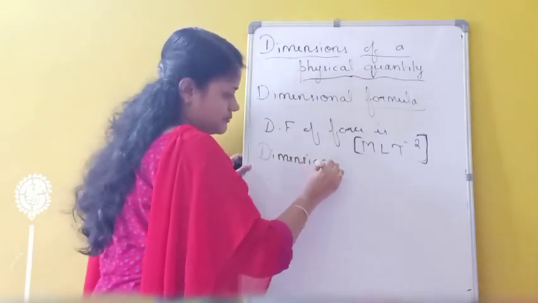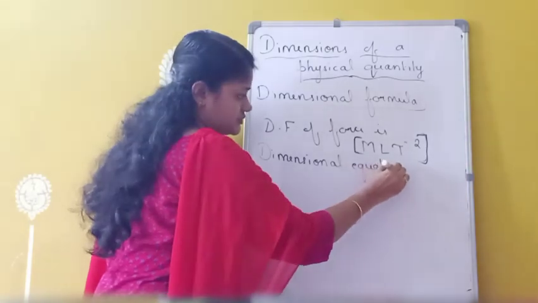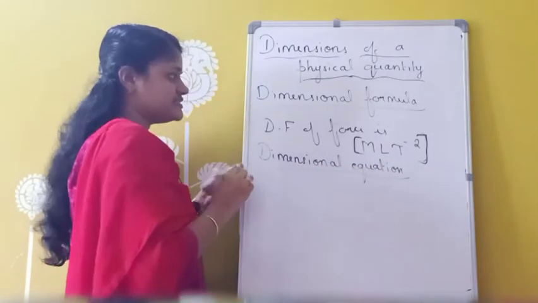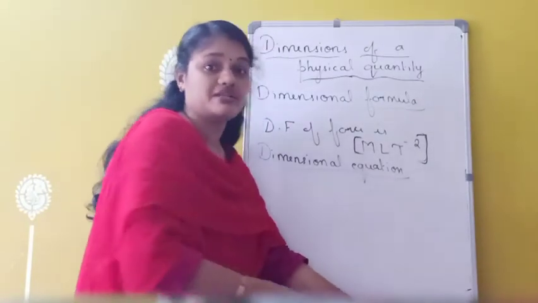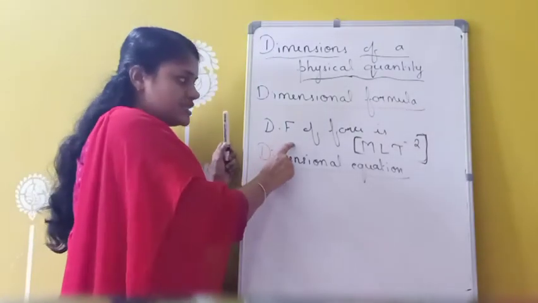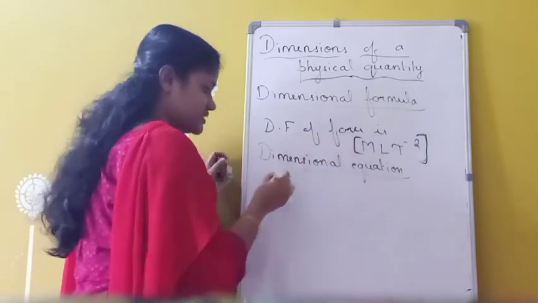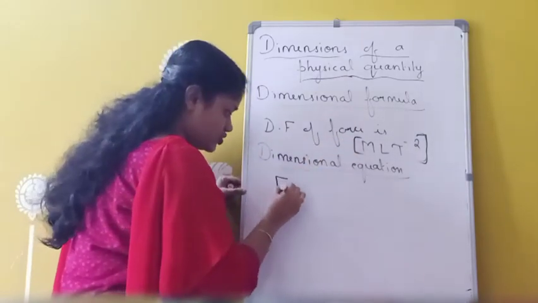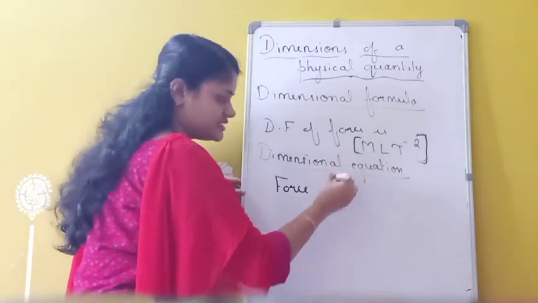So the next one is dimensional equation. If a physical quantity is equated to its dimension, it is called as which one? Dimensional equation. For example, this same force itself I am writing. Dimension of force equals, what am I writing now?